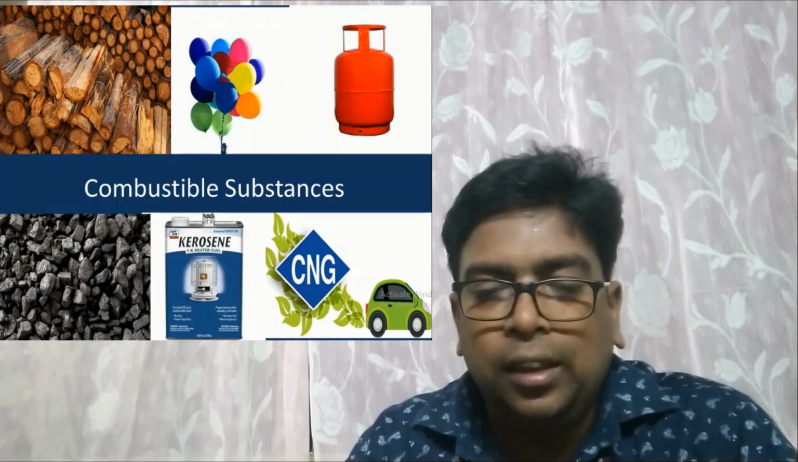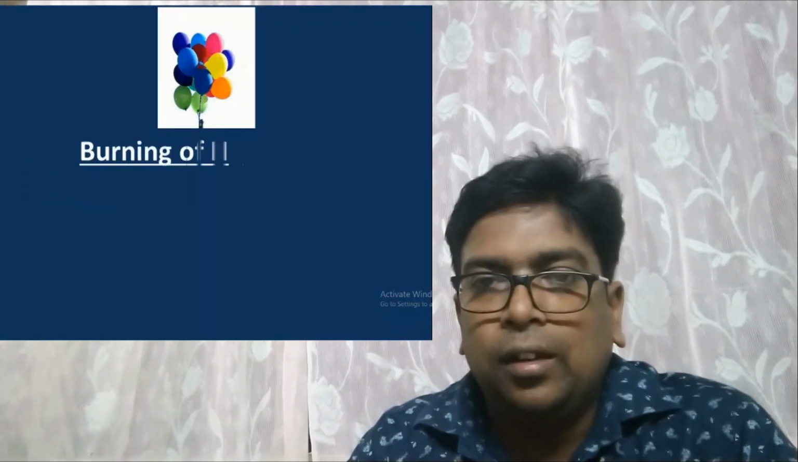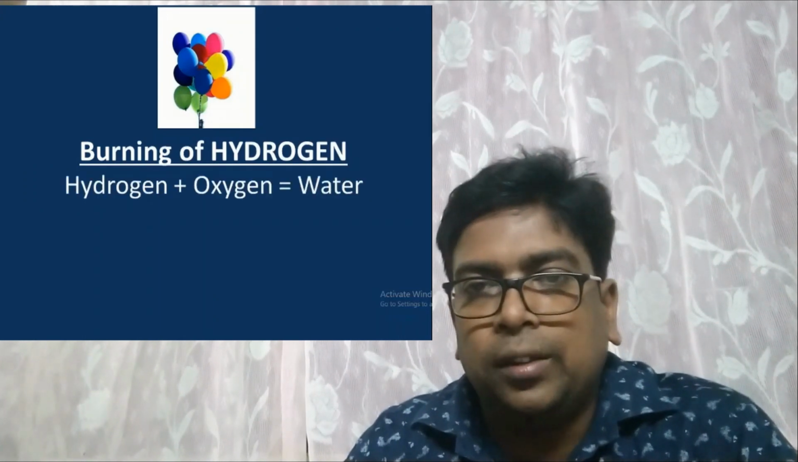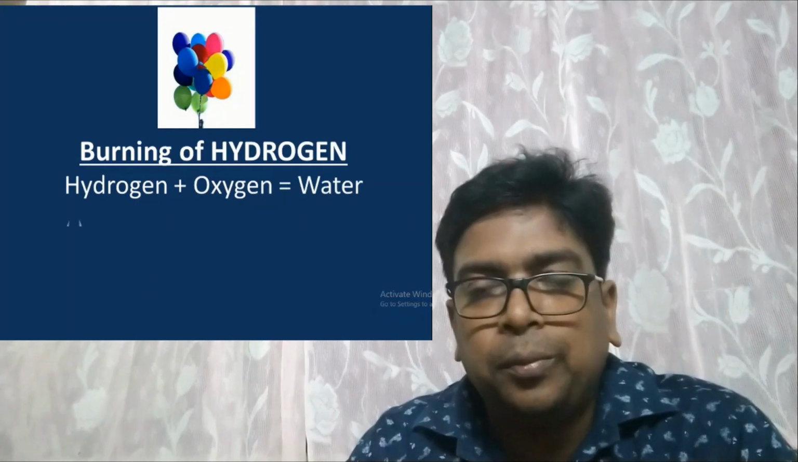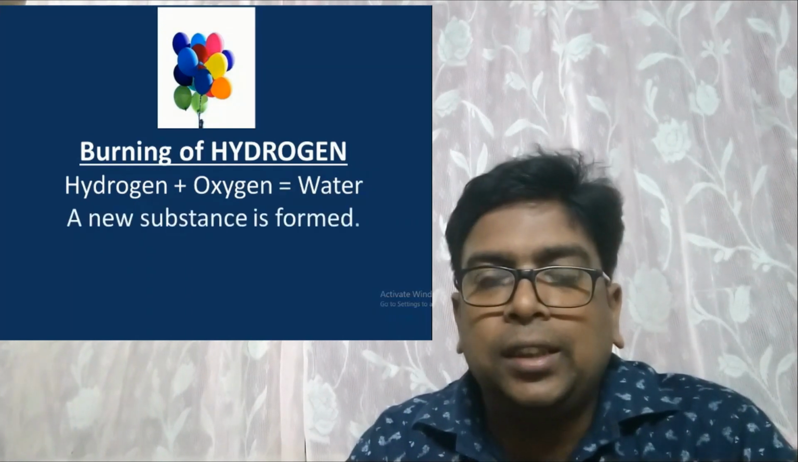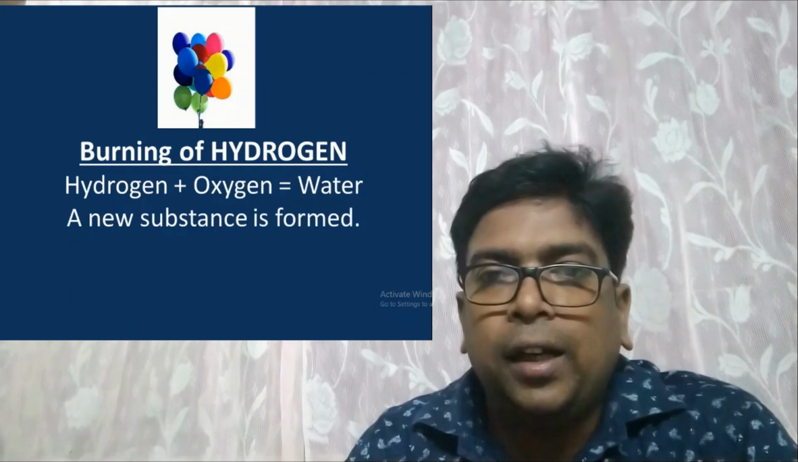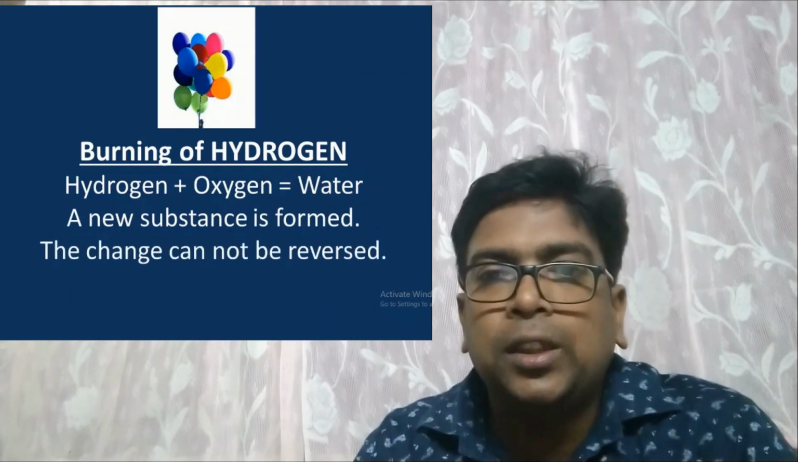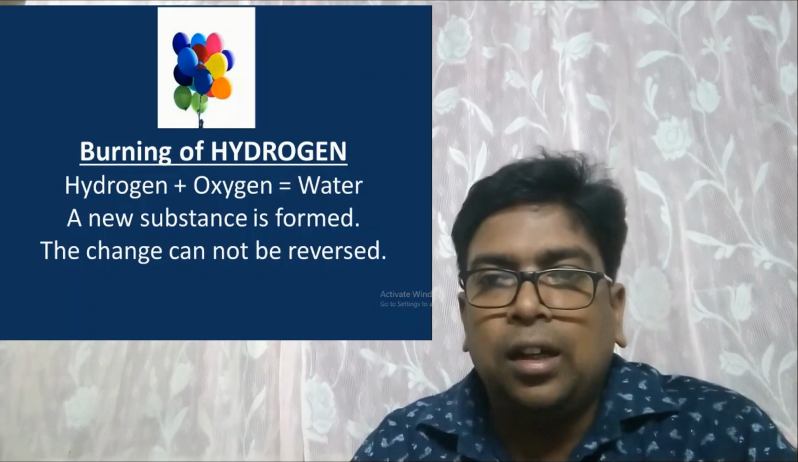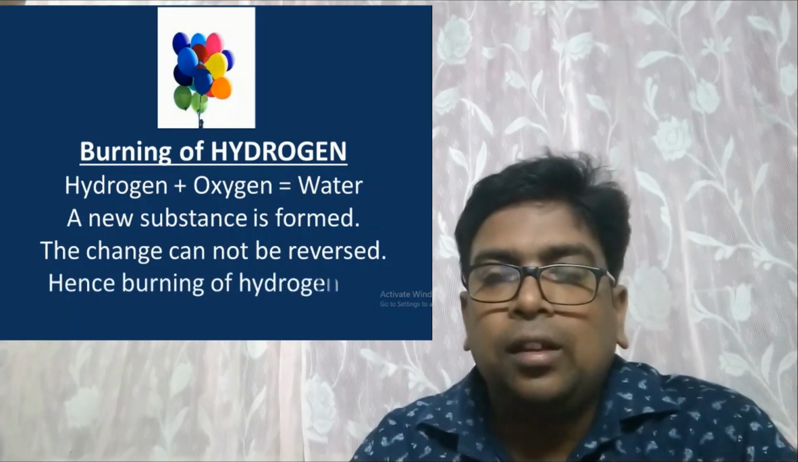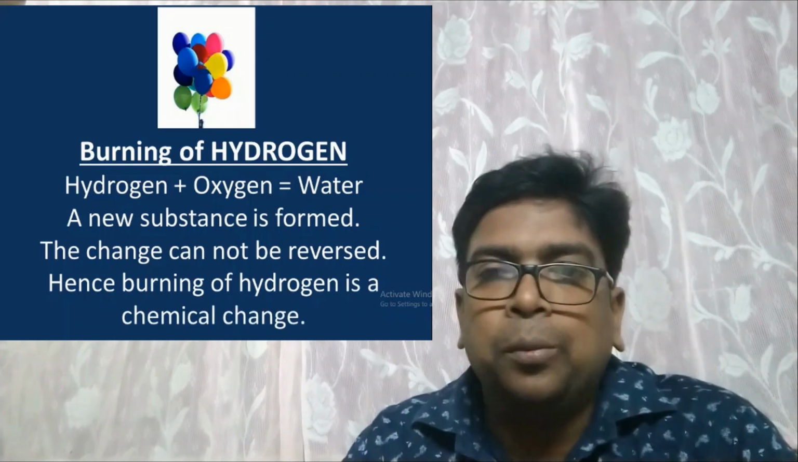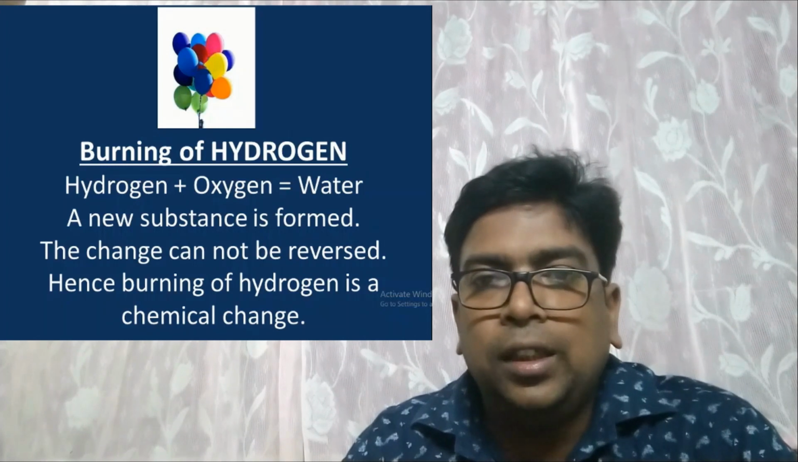First of all, let us see the burning of hydrogen. When hydrogen burns in the presence of oxygen, it produces water. So a new substance is formed. Along with that, from water we cannot get back hydrogen by cooling it, by reversing the condition. So it is a permanent, irreversible change and a new substance, water, is formed. So burning of hydrogen is a chemical change.